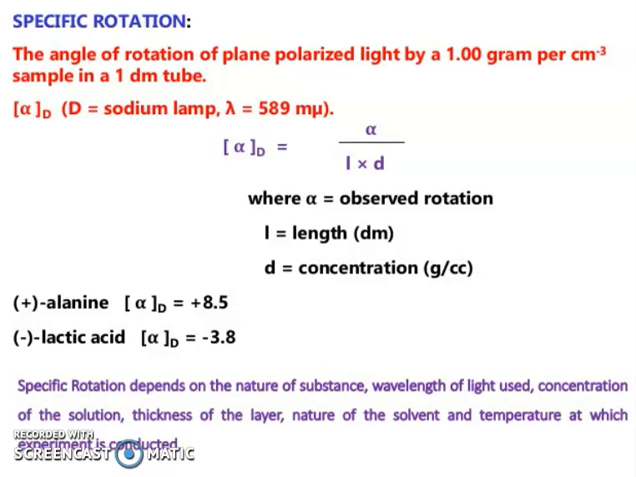Now friends, specific rotation. The angle of rotation of plane polarized light by a 1 gram per cubic centimeter sample in a 1 decimeter tube. Alpha D, sodium D lamp, lambda 589 nm. Specific rotation [α]D is equal to α divided by (l × d), where α is the observed rotation, l is the length in decimeters, and d is the concentration in g per cc. Alanine [α]D is equal to +8.5, lactic acid [α]D is -3.8.